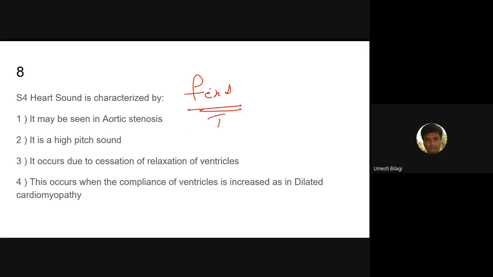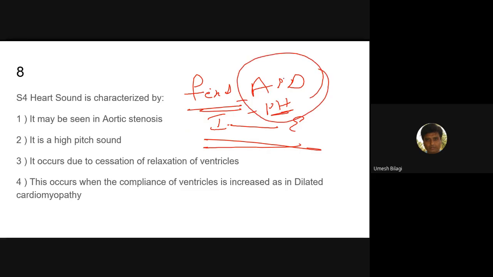In this, splitting is heard both in inspiration and expiration. The causes are ASD, pulmonary stenosis, and pulmonary hypertension. Pulmonary hypertension can cause both fixed and wide splitting. These are the causes for fixed splitting.